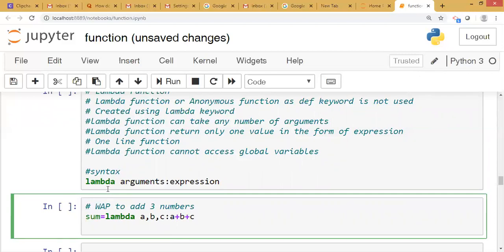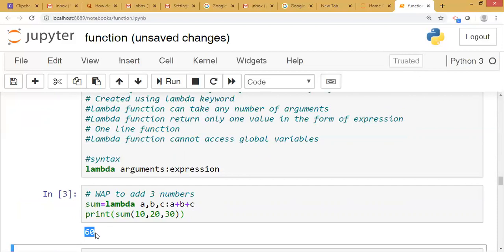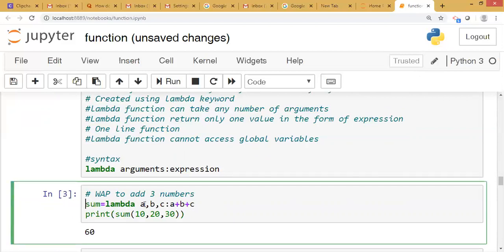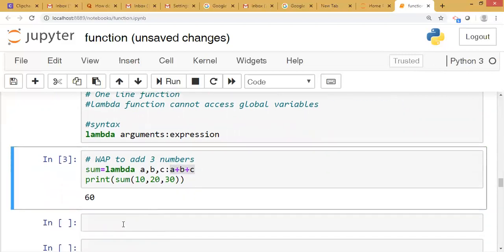Okay. Next, we want to print it. So print where that value is stored, in the variable sum, and we need to pass how many parameters? Three parameters. Suppose 10, 20, 30. And when we run, the output will be 60. This is only a one line function. We have passed here 3 arguments, but we get a single answer, the single answer to the expression.